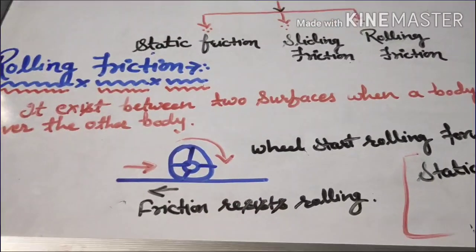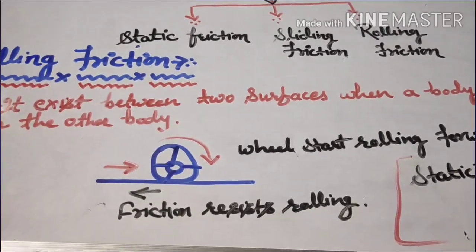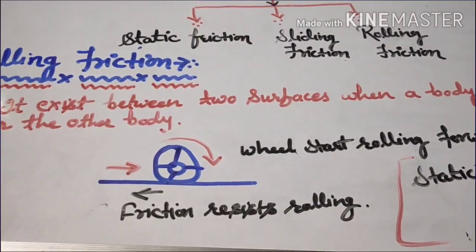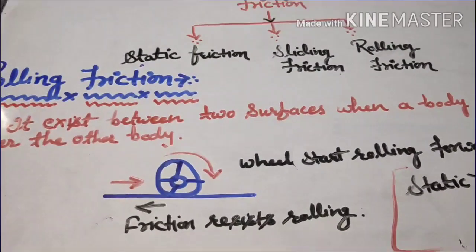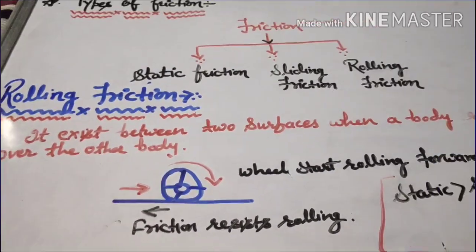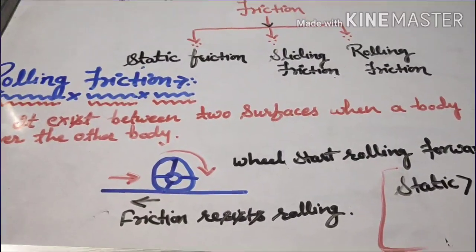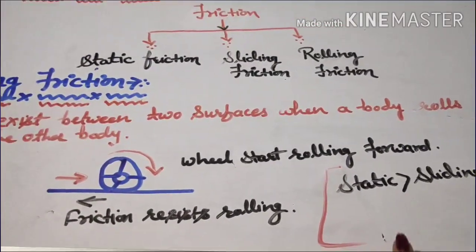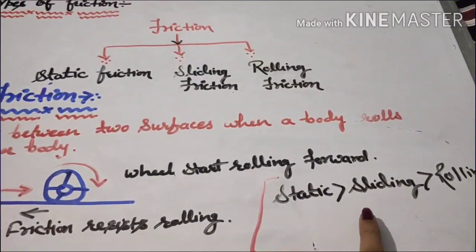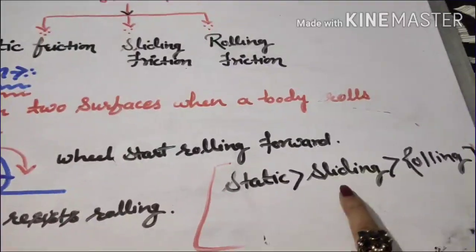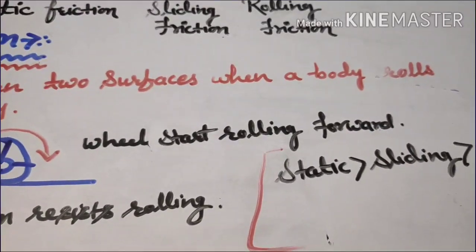For example, it is easy to move a suitcase with wheels, and it is easy to move a heavy box which is fitted with wheels, right? This type of friction is rolling friction, and here rolling actually reduces friction. So when we talk about static friction, static friction is greater than sliding friction, and sliding friction is greater than rolling friction. And you know that in case of static friction, the object does not move.